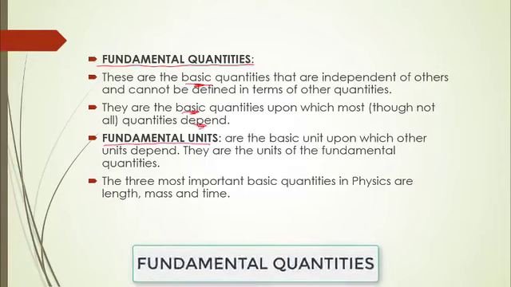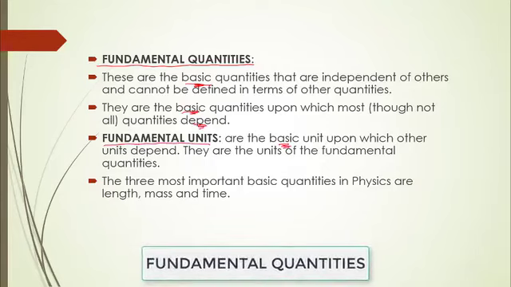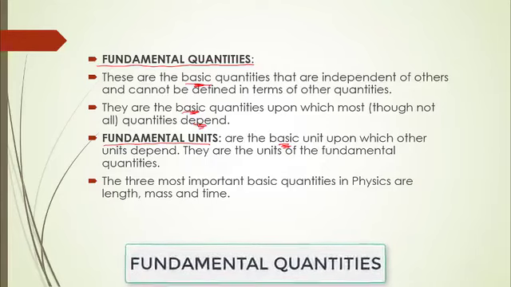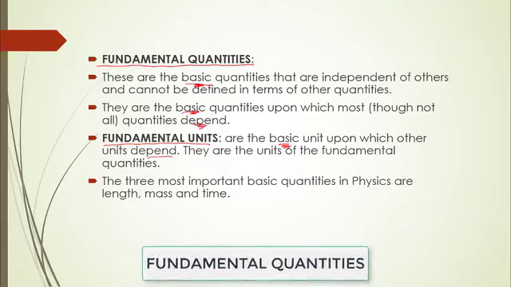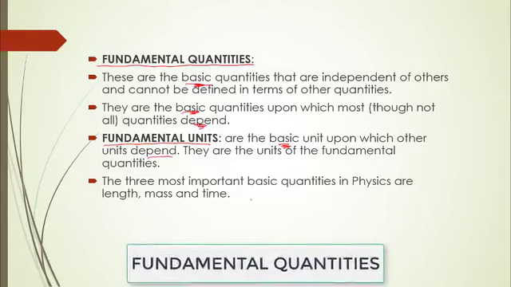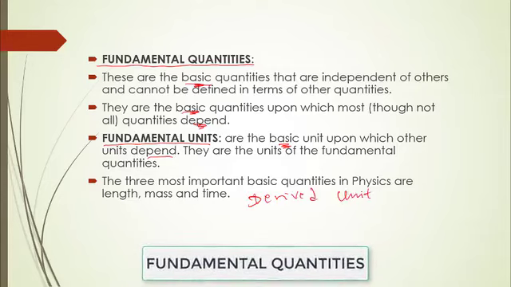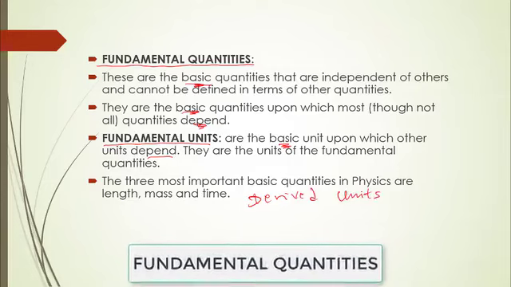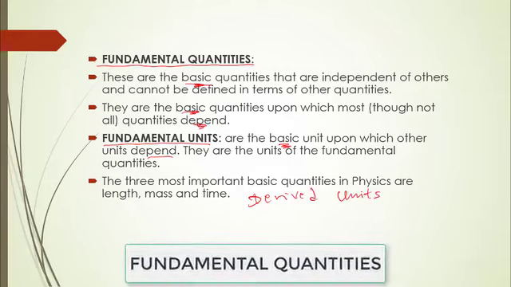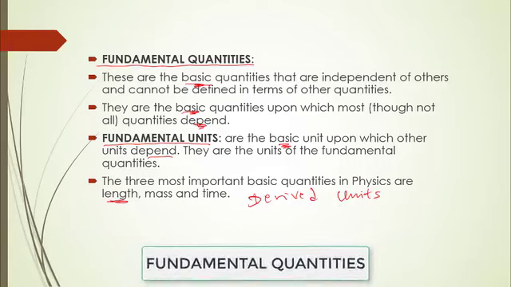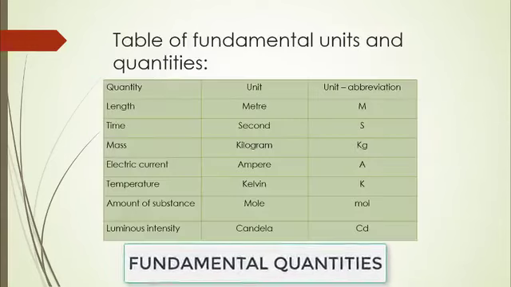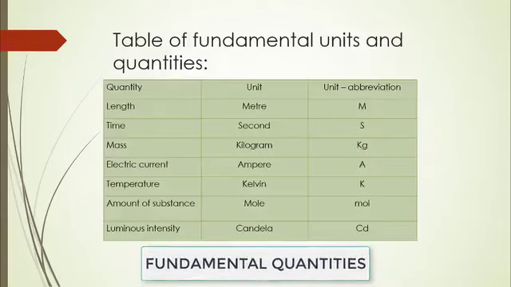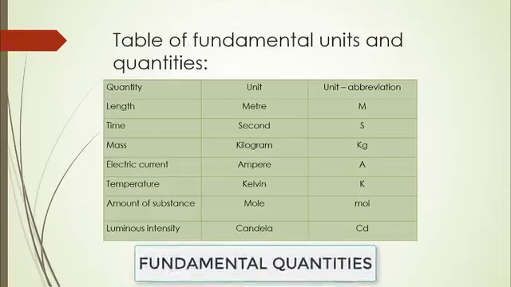Similarly too, fundamental units are the basic units. They are the primary units. They are the foundation units upon which other units depend for their derivation. It is a combination of fundamental units that give us what we call derived units. The same thing applies to derived quantities. We have 3 most basic quantities in physics. As you can see from the slide here, they are length, mass, and time, respectively. Now let's look at the table of some fundamental quantities and units that we have in physics.